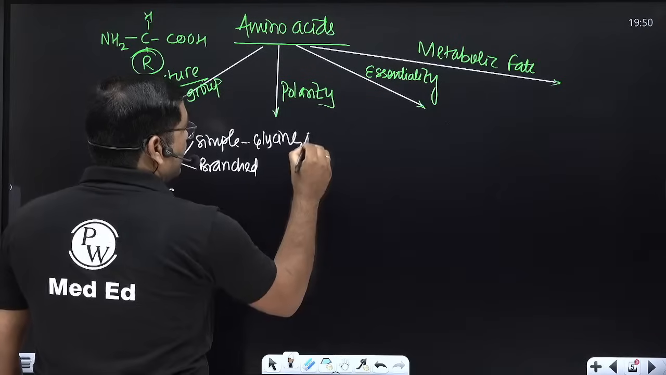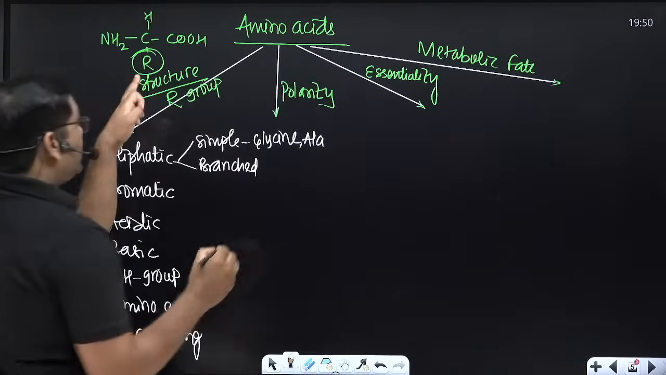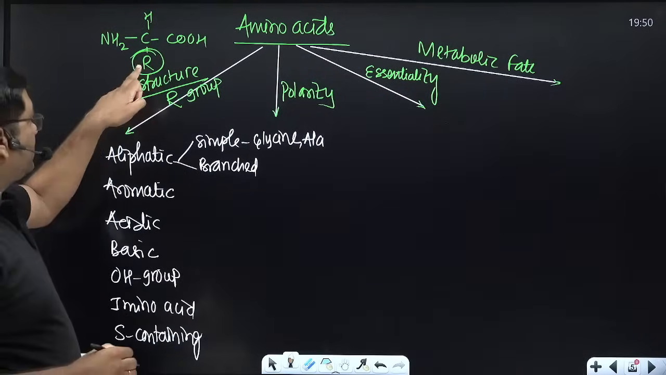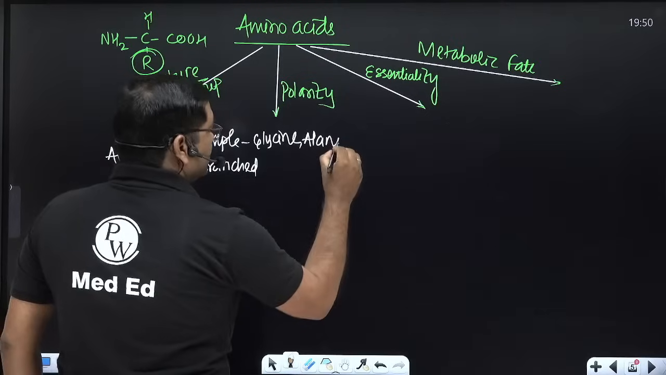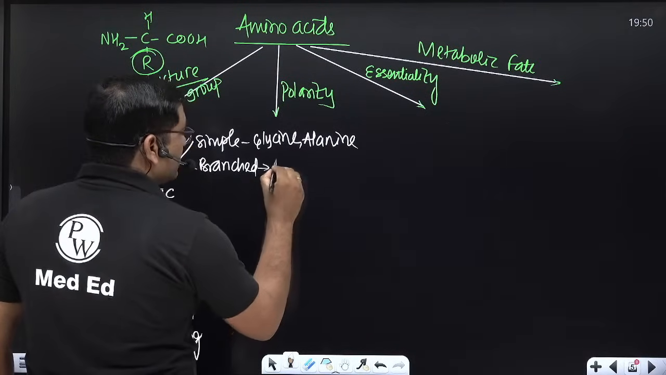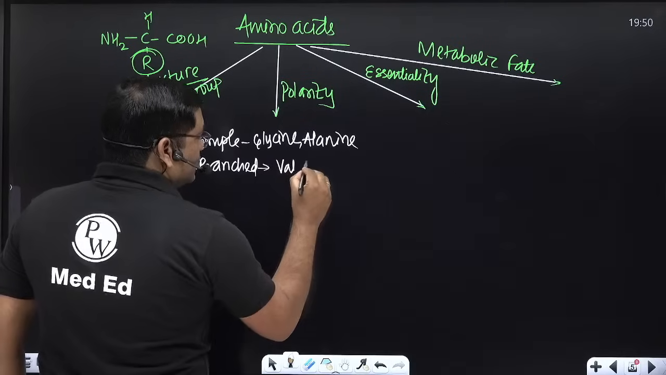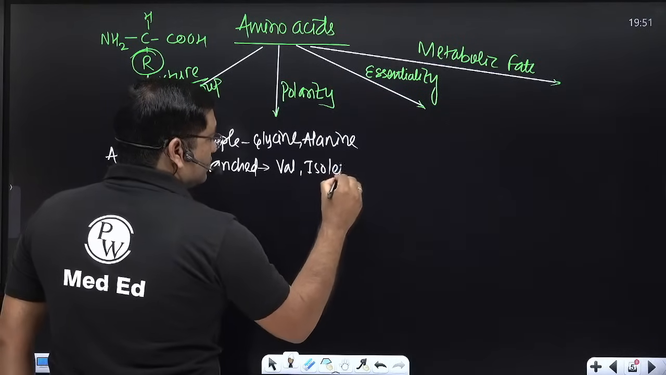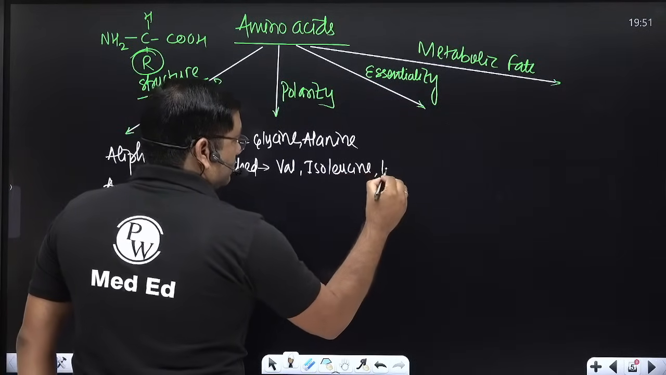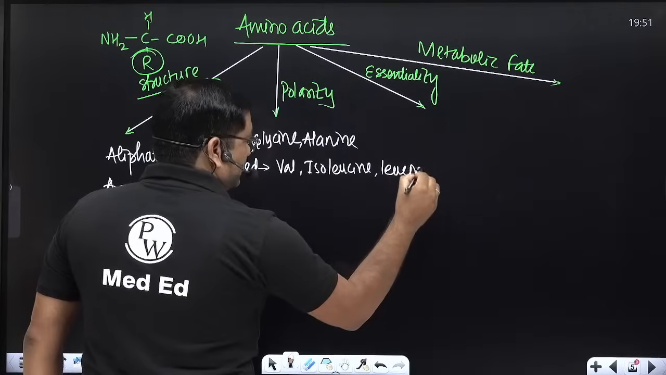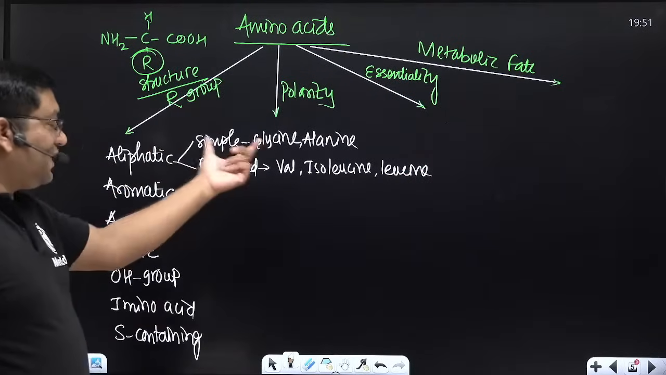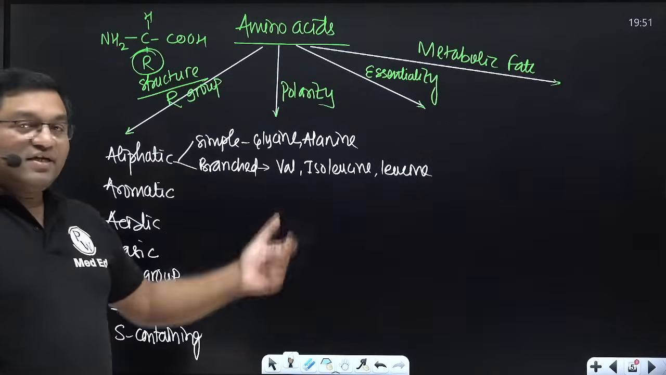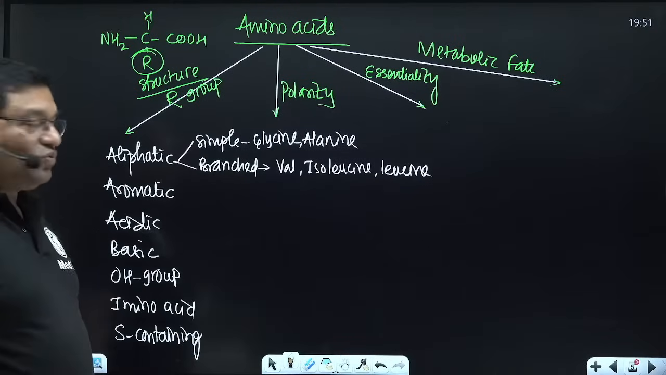Glycine and alanine, these are the CH3. Here, if you put a CH3, it is alanine. Branched ones are valine, isoleucine, leucine. So glycine and alanine are simple, and the branched ones are valine, isoleucine, leucine: VIL.